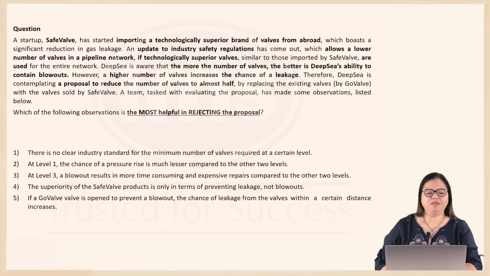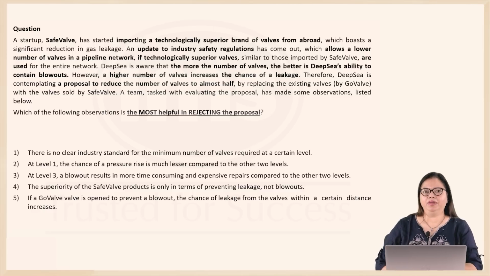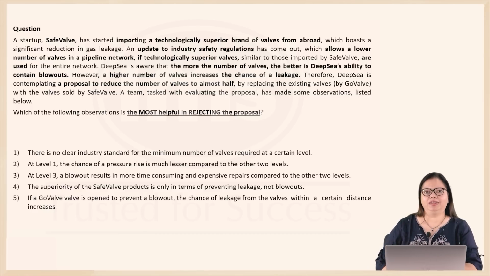So Deep Sea is thinking of a proposal to reduce the number of valves to almost half by replacing the existing valves given by Go Valve with the valves sold by Safe Valve. So there's a team that is evaluating the proposal and it's made some observations. Now our question is, which of the following observations is the most helpful in rejecting the proposal? Which observation will most help Deep Sea in rejecting the proposal?